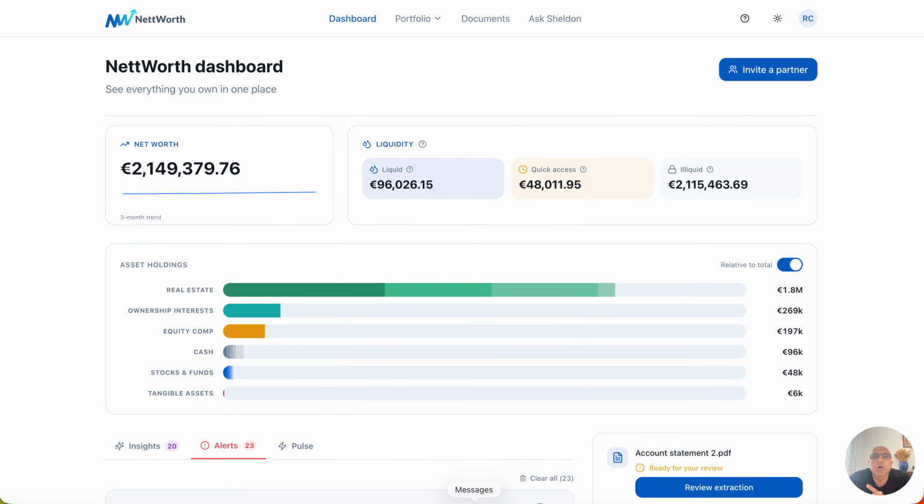I built NettWorth to solve my own problems. As a lifelong expat, I had accumulated assets and loans and insurances on all of these assets in all of the different countries that I had lived in, and managing them became a problem. So with my wife, I built a spreadsheet and we basically put all of our information in there.